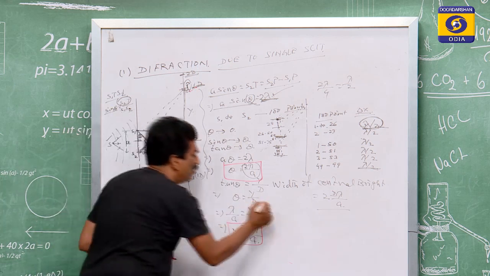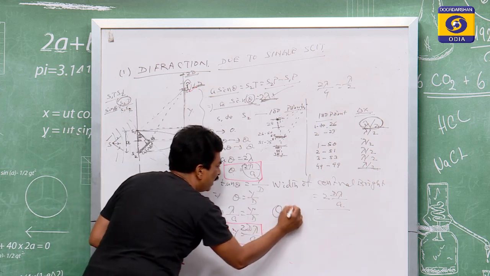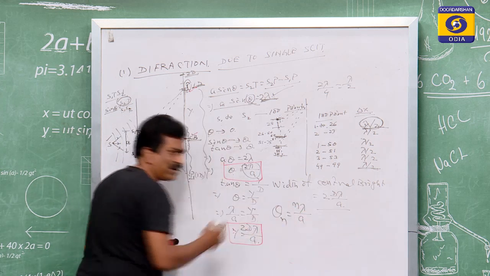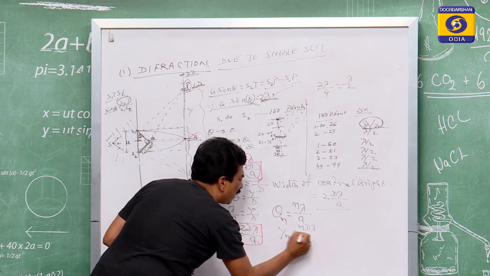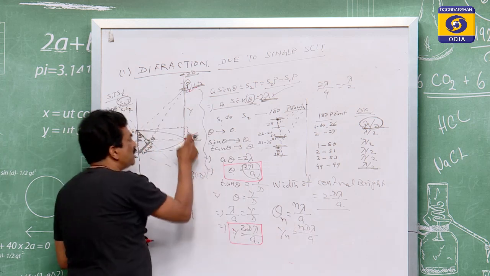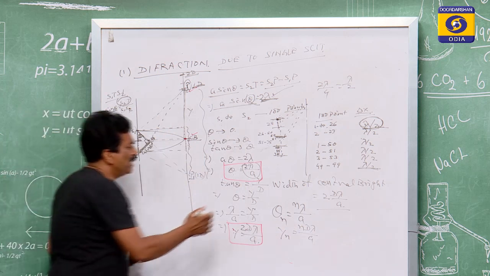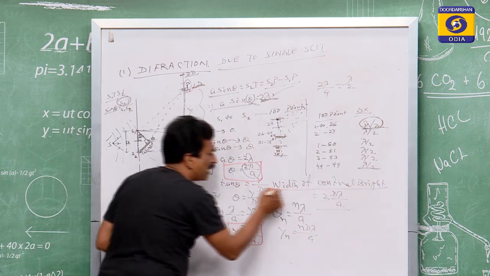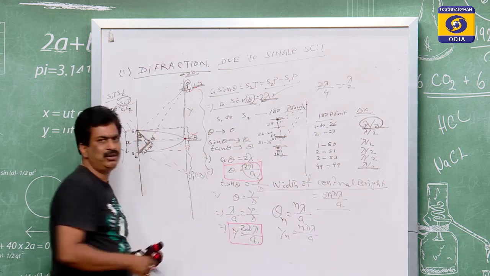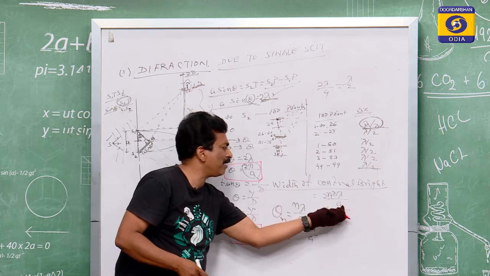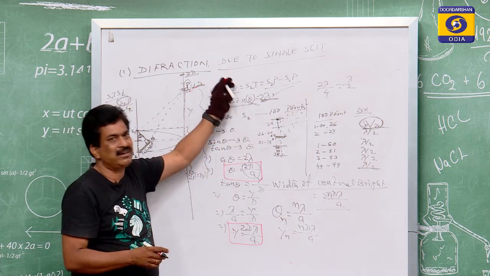If it continues for the nth one, theta of nth is equal to n lambda by a, and for y of the nth one, n capital D lambda by a. And if that is yn in the upper mode, in the lower mode also the same width, therefore the width of the central bright for the nth one will be 2n capital D lambda by small a. So this is for the dark fringes.